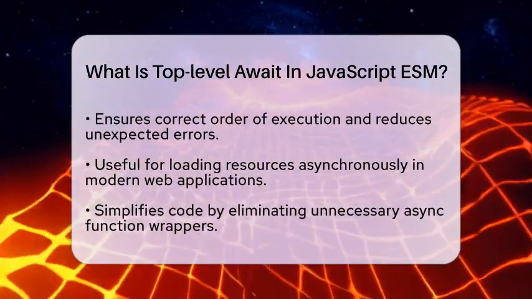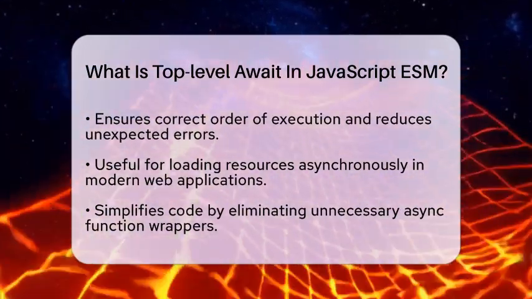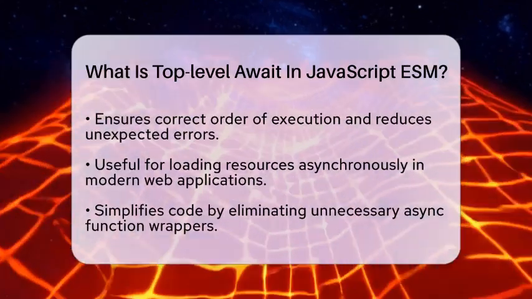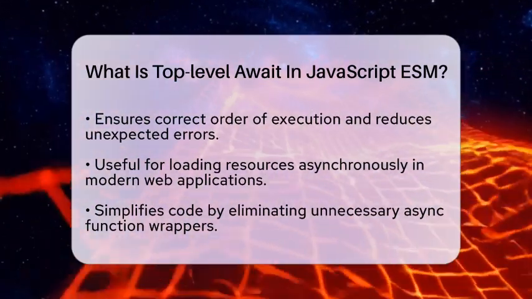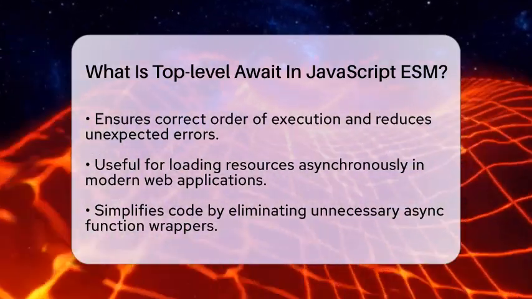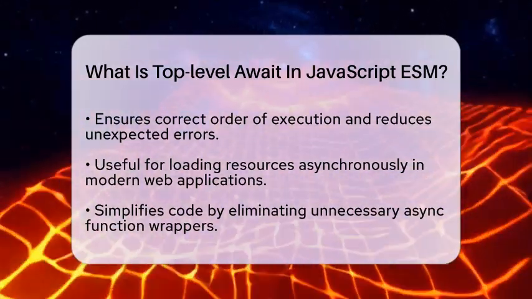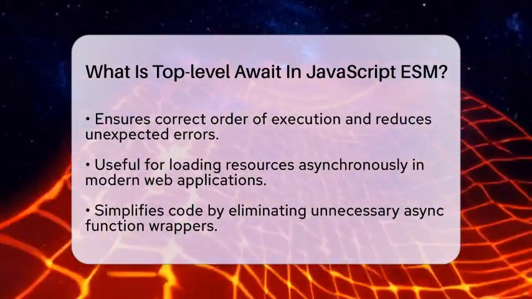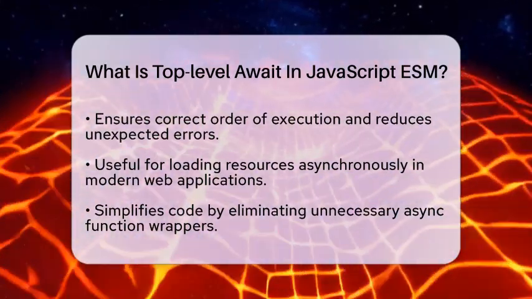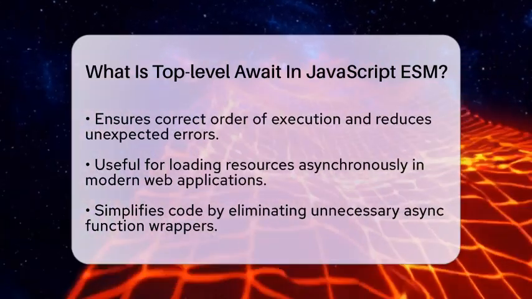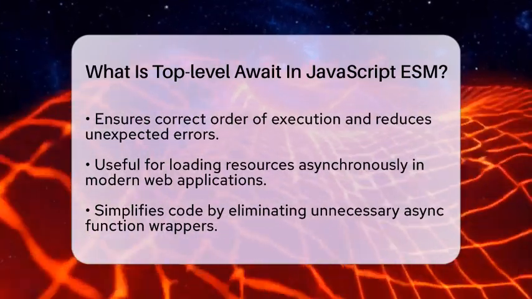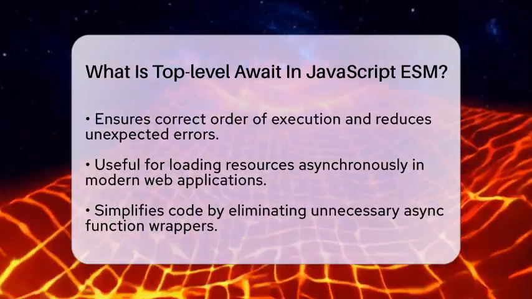Many applications need to load resources asynchronously when they start up, such as configuration files or other modules. This feature simplifies your code by removing the need for extra functions just to handle asynchronous tasks. In the context of ES6 and later features, top-level await enhances the ES module system by integrating asynchronous behavior directly into module evaluation. This makes your code more readable and easier to maintain.